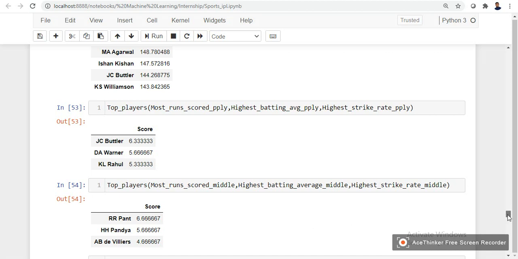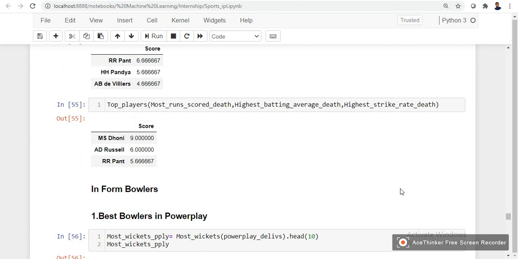For the death overs, we have selected MS Dhoni, Andrew Russell, and Rishabh Pant. Rishabh Pant was in the middle overs as well, so let us ignore him in the death overs. So these are the 8 players we can suggest a company to endorse in the batting order.